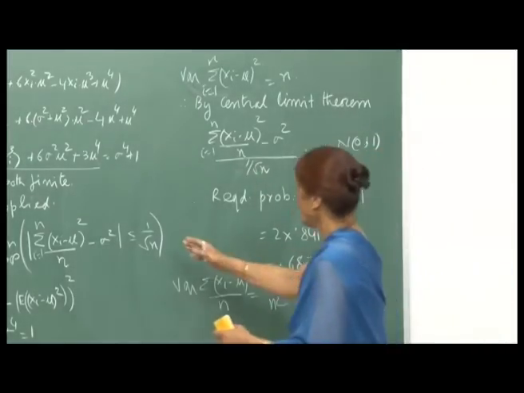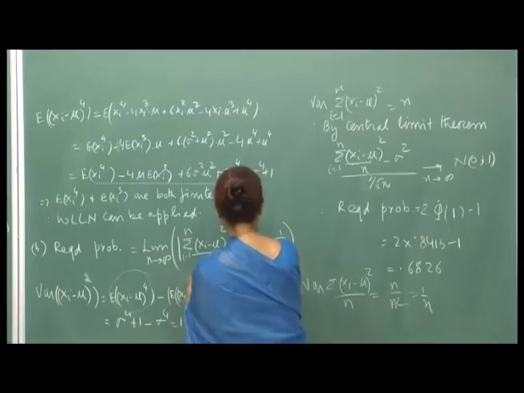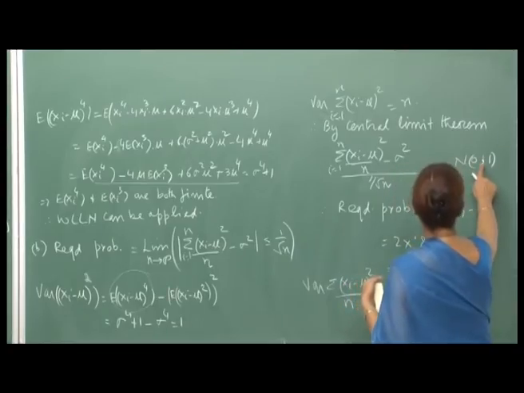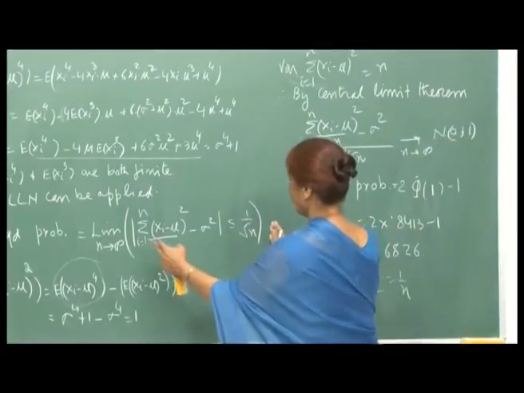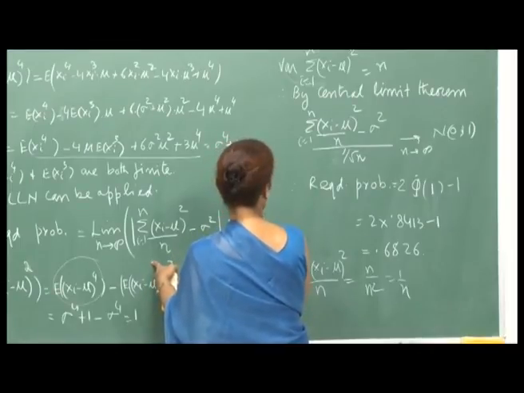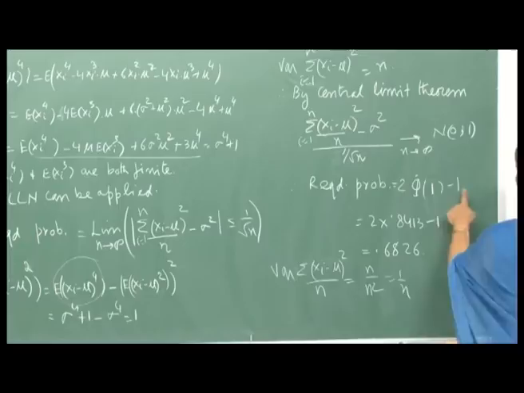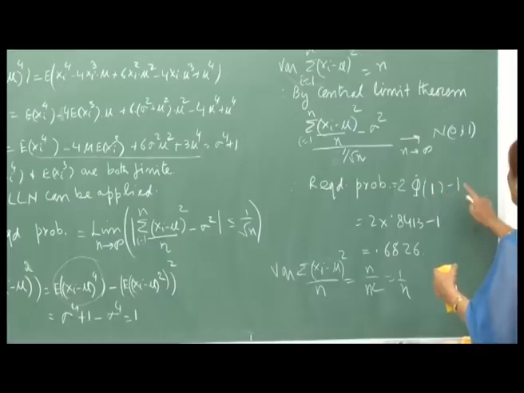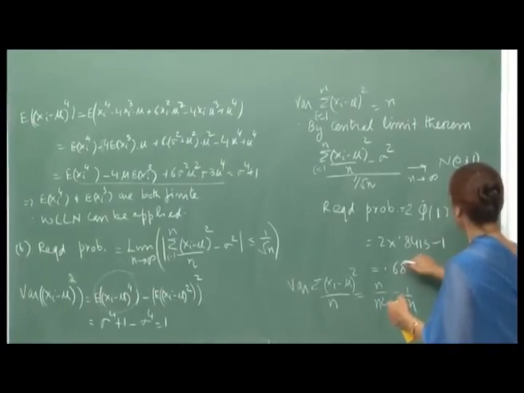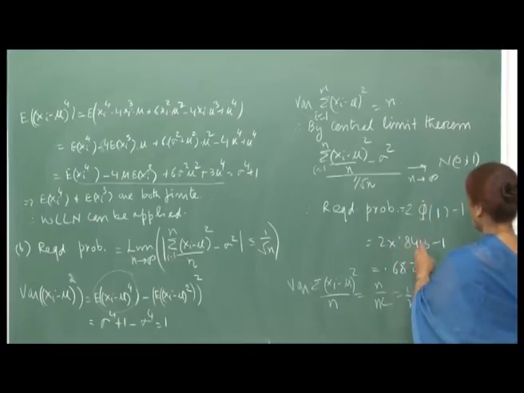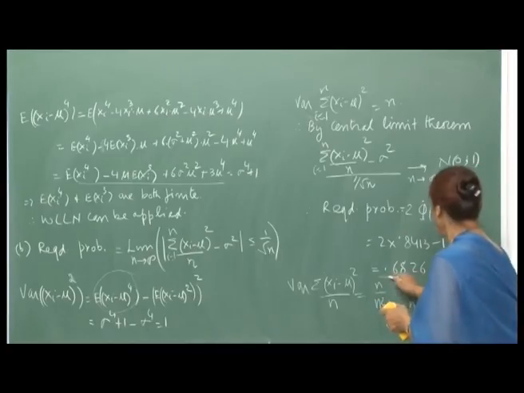1 by root n, and so if I bring 1 by root n here in the denominator, then this becomes 1. So, therefore, because this whole thing goes to standard normal as n goes to infinity, this required probability, see, absolute value less than or equal to, I have divided by 1 by root n. So, this becomes less than or equal to 1. So, this is twice phi(1) minus 1. We have already done this so many times with the absolute values. So, this is 2 phi(1) minus 1, and again from the standard normal tables, this is 0.8413. So, therefore, 2 into 0.8413 minus 1, and that comes out to be this.